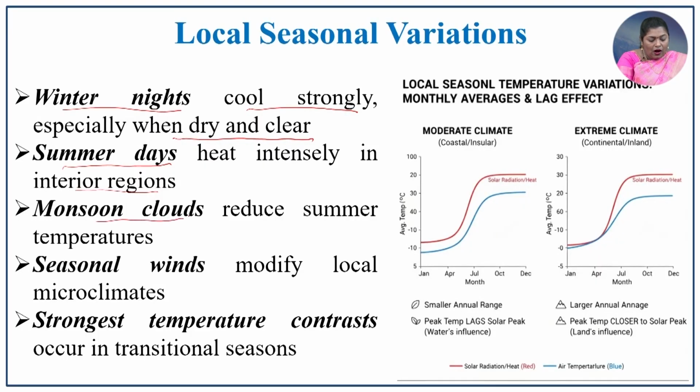Monsoon clouds reduce the summer temperature because of the rainfall, and then the seasonal wind also modifies the local climatic condition of that particular place. So, these are all the local seasons which strongly determine the temperature of that particular locality.